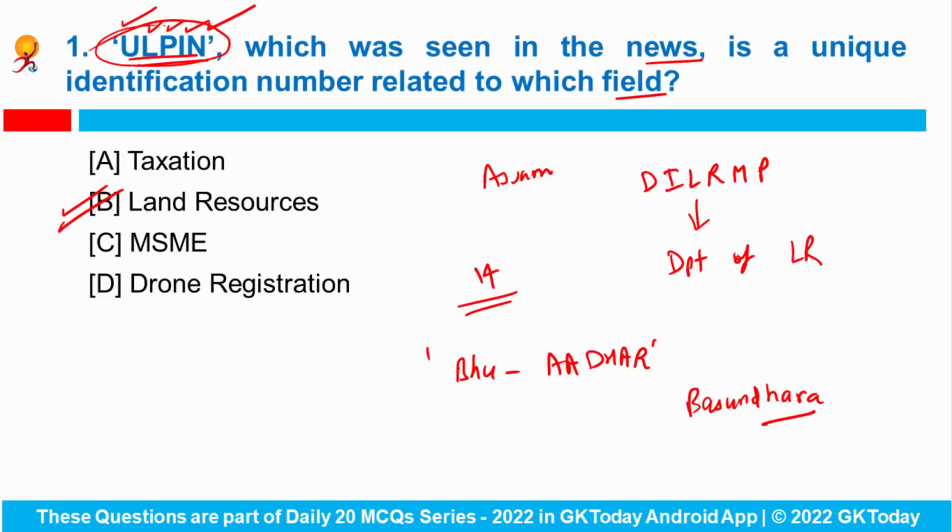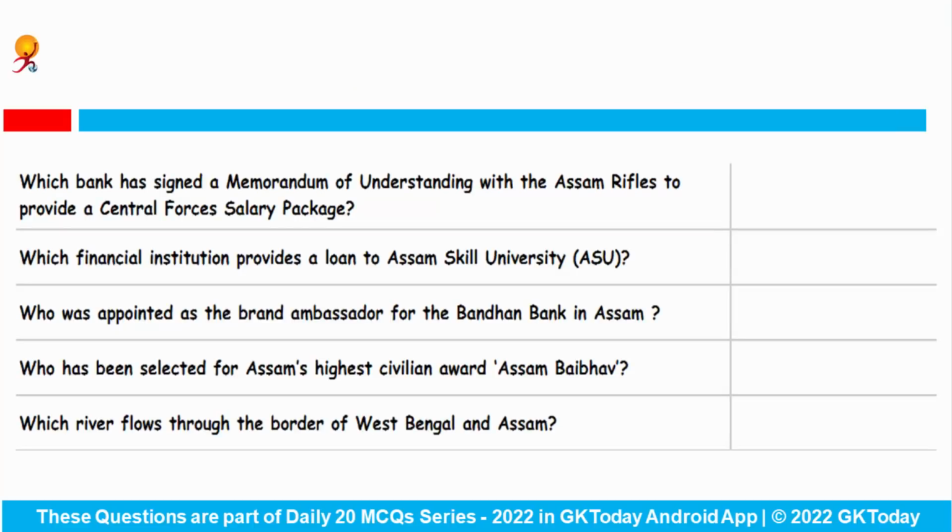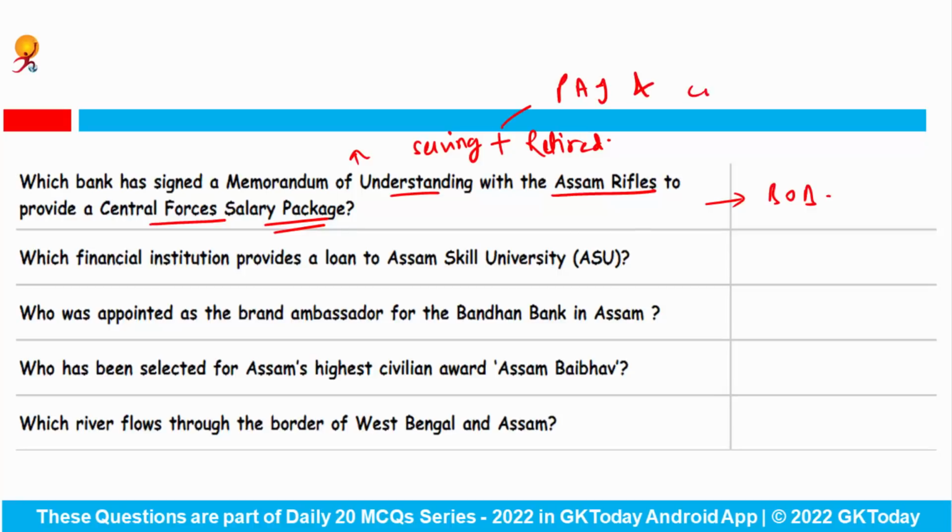Now in the next slide, we'll see some of the important questions regarding the state Assam. The first question says, which bank has signed a memorandum of understanding with the Assam Rifles to provide a central forces salary package? This bank is Bank of Baroda, and this service would be for both the serving employees as well as the retired ones. The bank will provide special benefits, for example, personal accident insurance and a co-branded credit card.